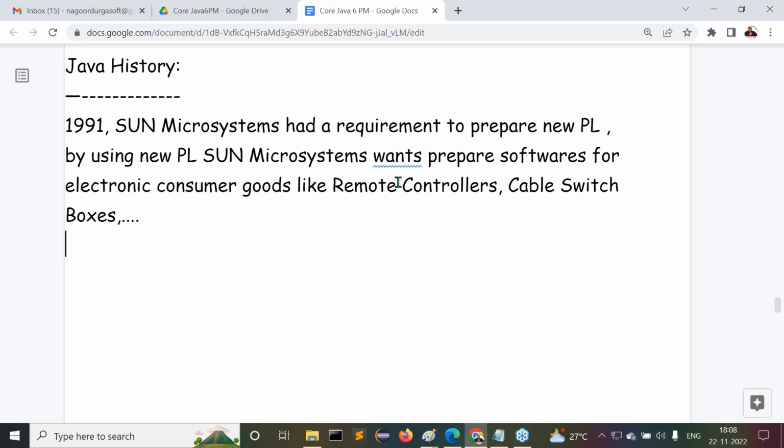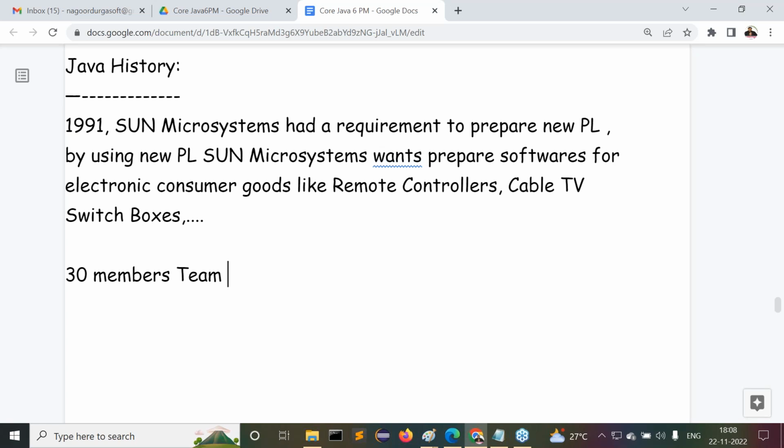After completion of this, what is next? To prepare this new programming language, Sun Microsystems gathered a team of nearly 30 members.